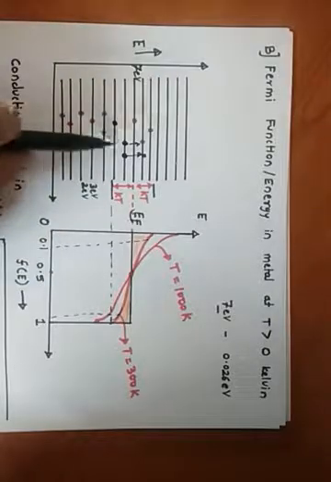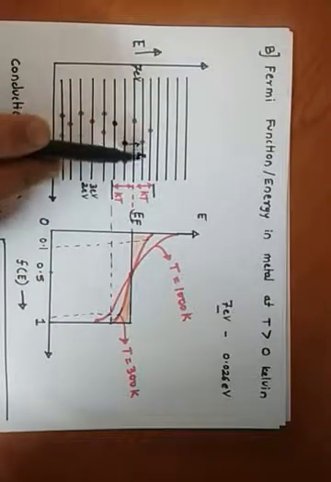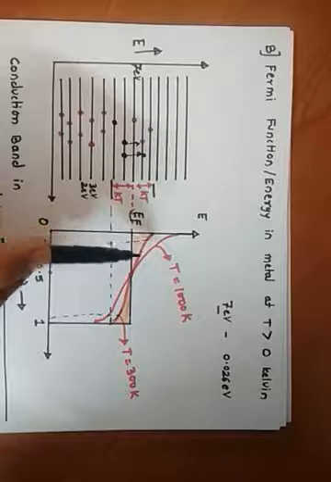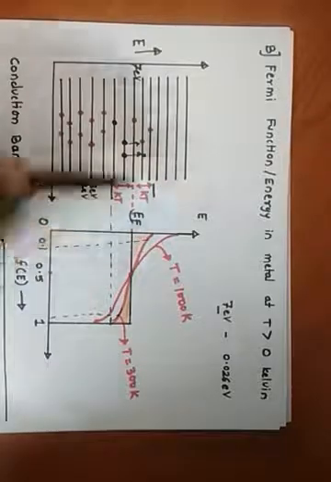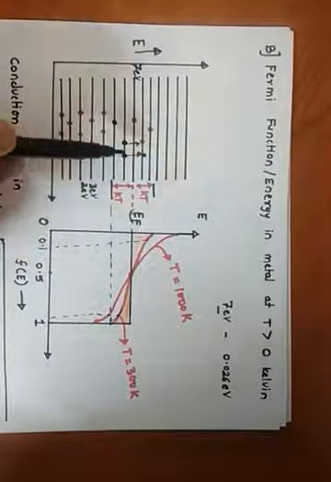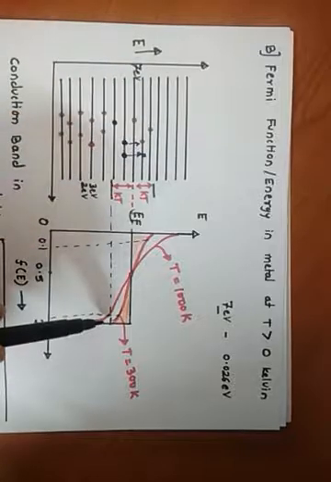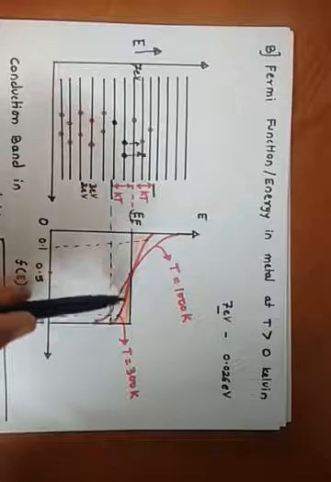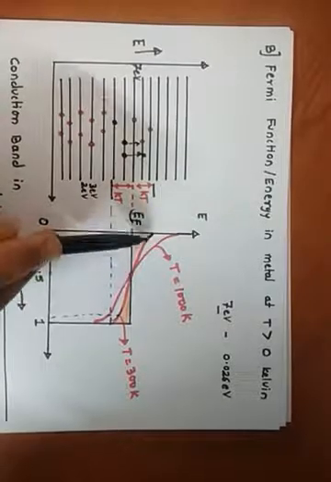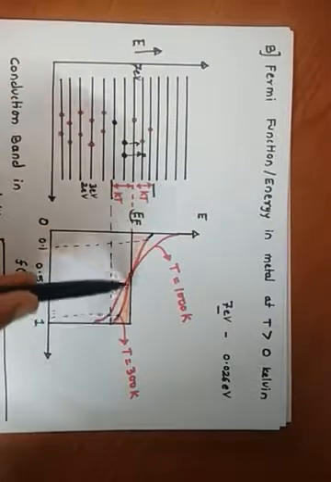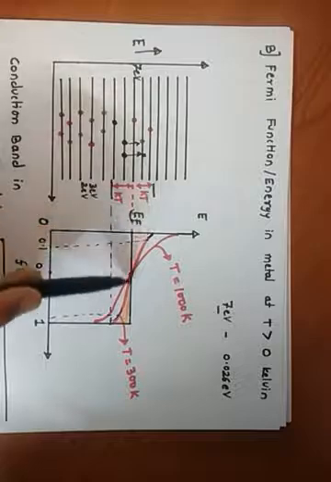Okay, so we say that there is only a 10% chance that this energy level is occupied by this electron. Because some electrons are jumping, the probability of occupancy of this energy level will decrease. That's why the Fermi function is tapering off. If you observe, this function is tapering off at these edges.